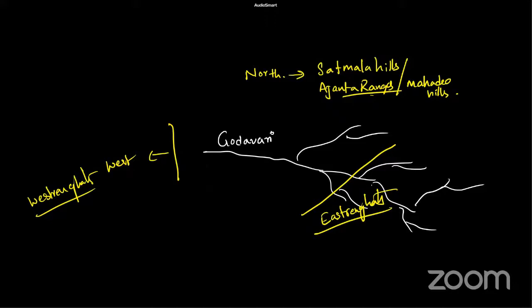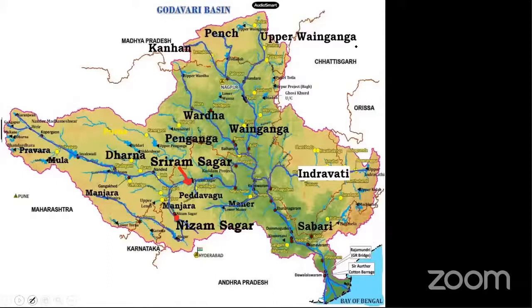And generally, every river has its own tributaries, no doubt in that. Without tributaries, no river will have a huge drainage basin. And what are the tributaries of this Godavari River? First we will see the right bank tributaries. What are the right bank tributaries of Godavari River? This is the map of the Godavari drainage basin, students. You can go through this.